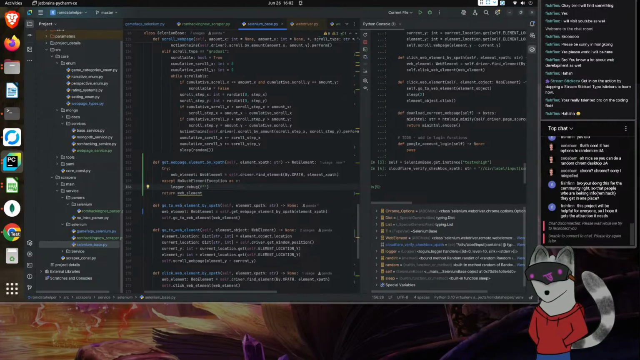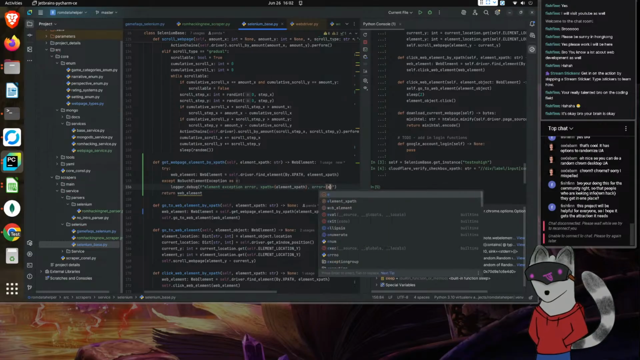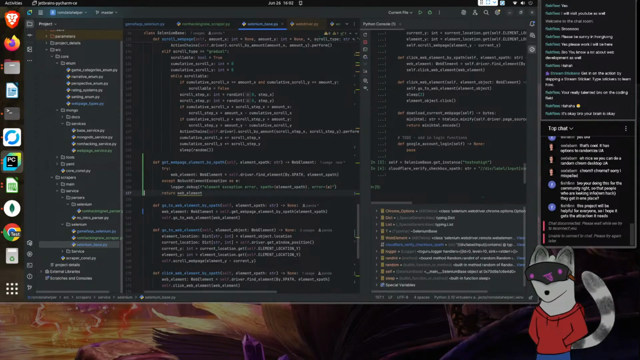And then we'll call this element exception error. And we'll put down the XPath. So element path, XPath. And then last but not least, we'll put down the error and we'll input E. There we go. So we're now catching that.